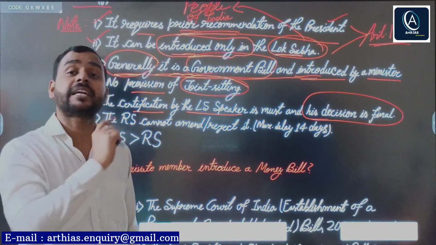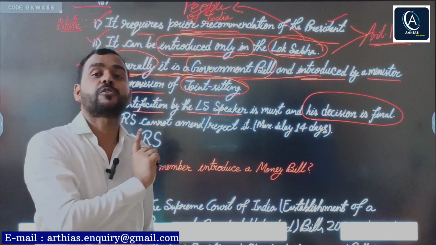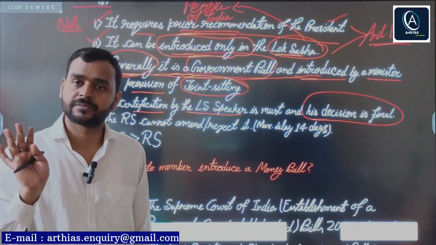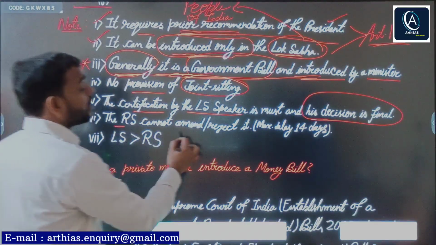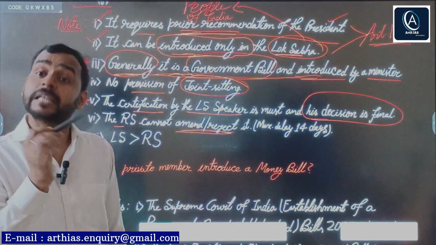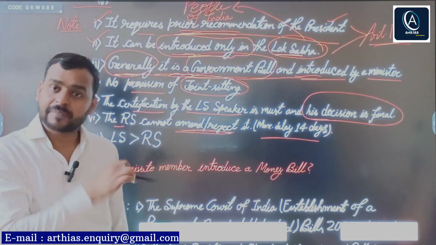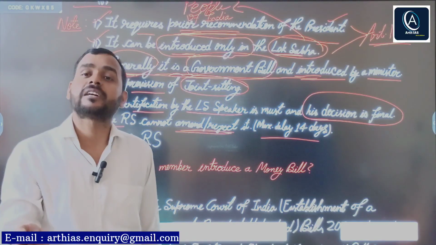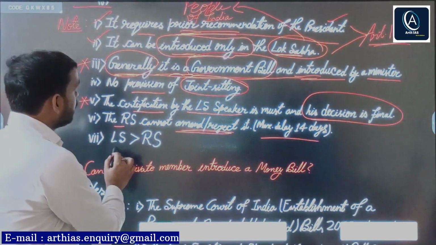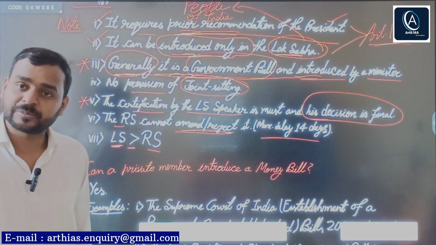But you should simply remember that a money bill has to be certified by the Lok Sabha speaker, and his decision is final, cannot be challenged in any court of law. Next, Rajya Sabha cannot amend or reject a money bill, and as I told you, it is simply a delaying chamber, and it can delay the money bill maximum 14 days. After that, if it is pending in the Rajya Sabha, then it is deemed to be passed by the Rajya Sabha. So Lok Sabha in case of money bill is more powerful than Rajya Sabha.